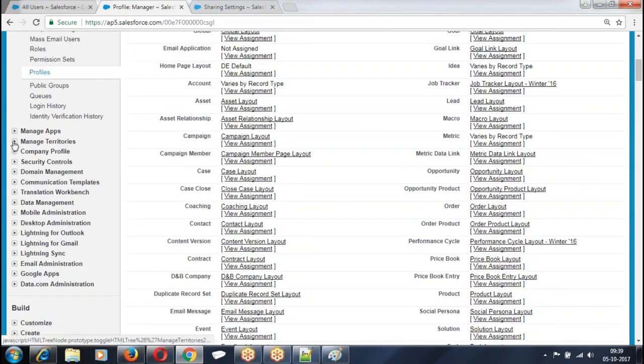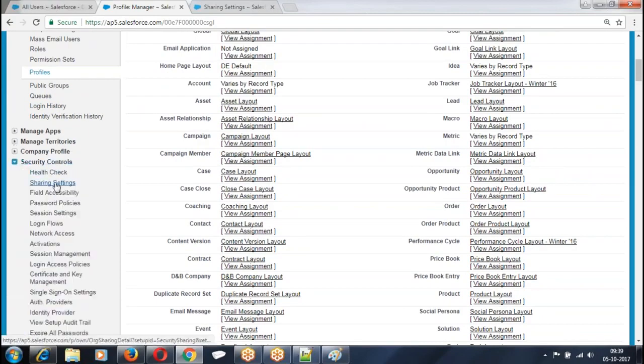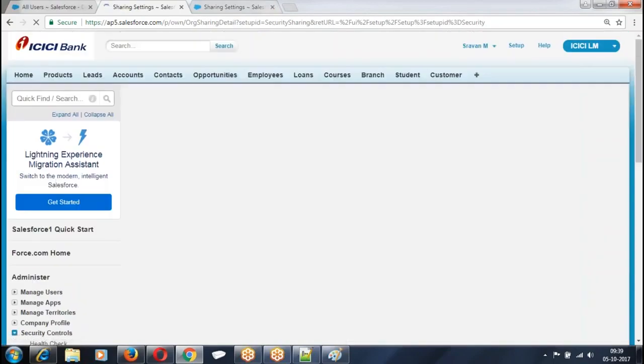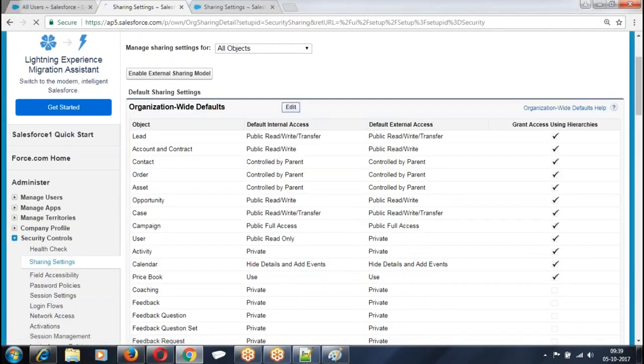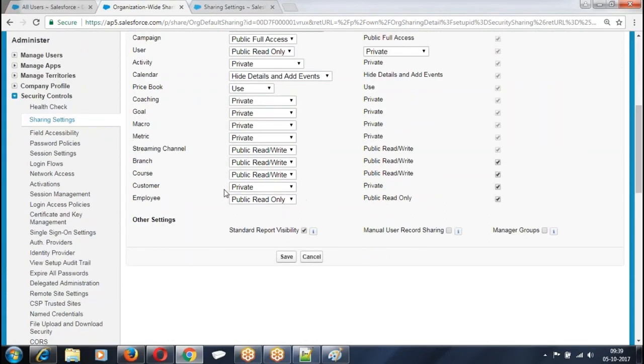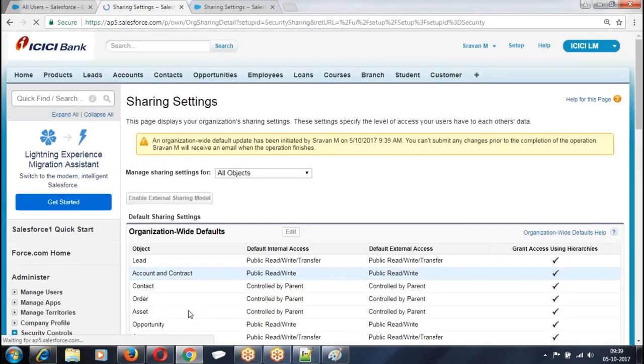Role hierarchy. The possibility is either at the profile level you should have a permission or OWD permission should be there. If not, role hierarchy. Look at this. Go and see whether role hierarchy is enabled. Remove the role hierarchy.